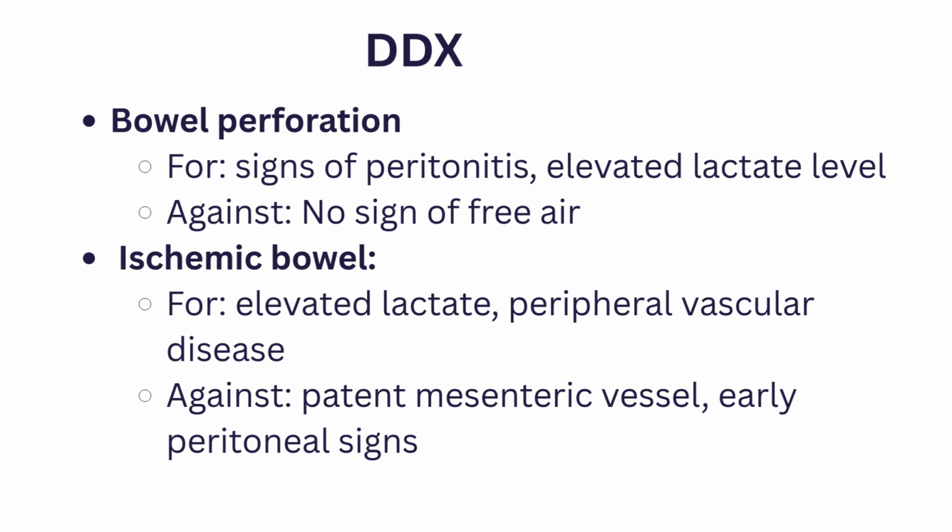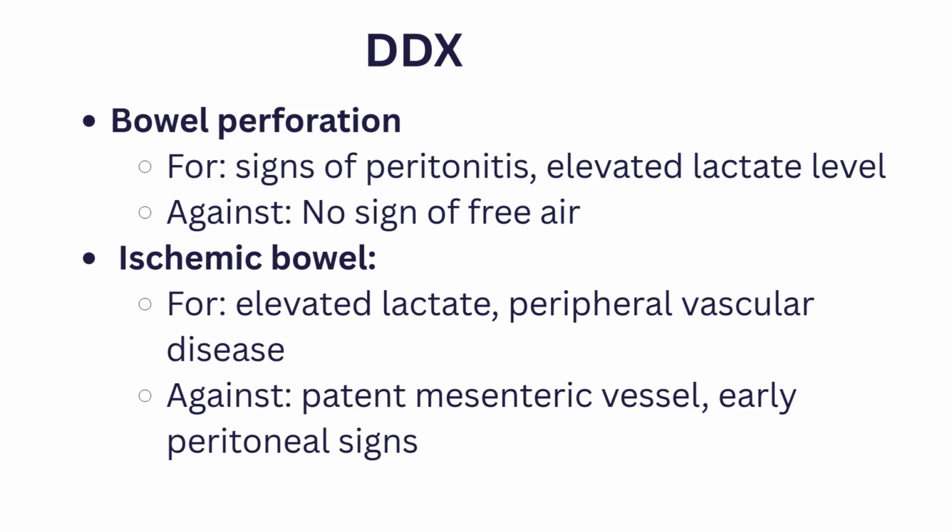The second differential diagnosis considered was ischemic bowel or mesenteric ischemia. Elevated lactate levels and the patient's history of peripheral vascular disease supported this diagnosis. However, patent mesenteric vessels seen on CT angiogram and early onset of peritoneal signs were against this diagnosis.